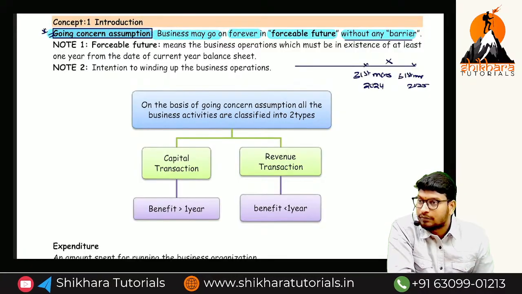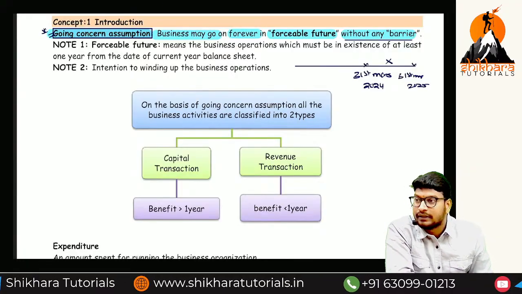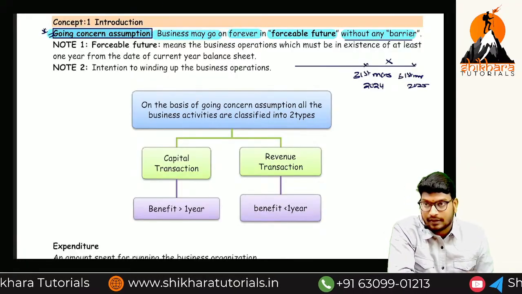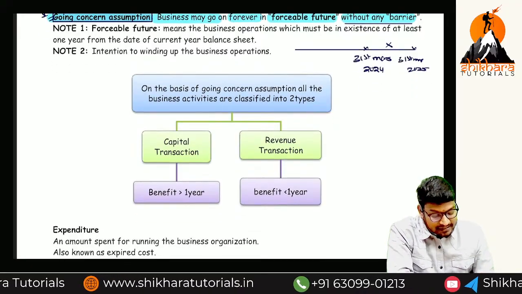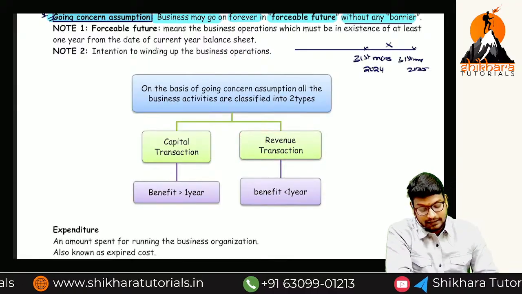1 month. Okay, now if you are not going to pay the salary in the next month, the employee will not work. He will leave the organization. That is the reason payment of salary is which type of transaction, ma? Revenue transaction.